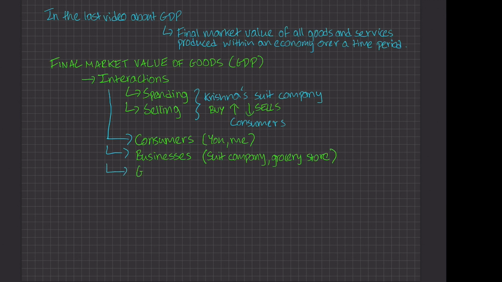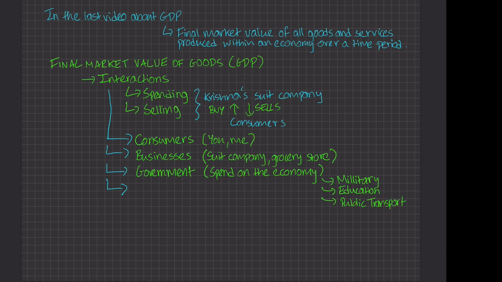The government's a really good example because they actually spend on the economy. And this could be in the form of many things, specifically infrastructure. Maybe it could be on the military, the defense. It could be on education or public transport. So these are all interactions with that final market value, that good. So they're all classified in the GDP. You can also take international, or other countries.